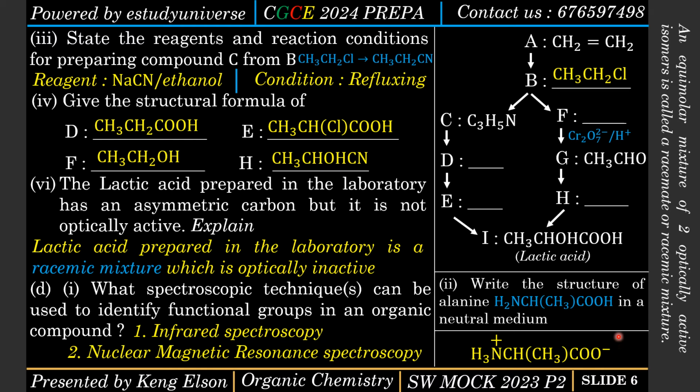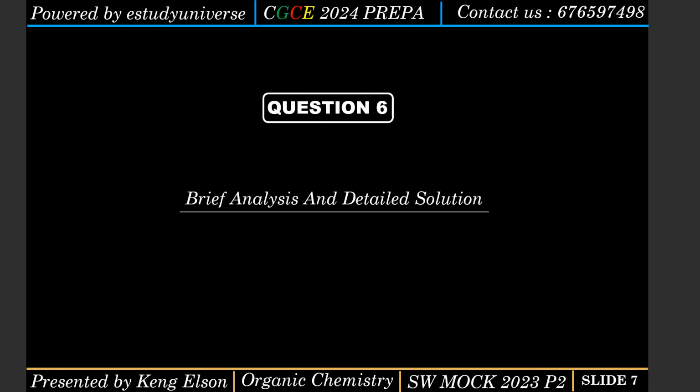So the definition of an acid, consider talking about the loss of hydrogen or the gain of oxygen and so on and so forth. When you do that, you're going to get this structure as the structure of alanine in neutral medium. Like I said, it's amphoteric. It has both the acidic side and the basic side, acting both as an acid and a base, like water can act as an acid with H plus and a base with the OH minus. So that was that for question 5.